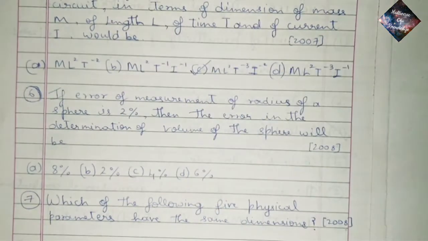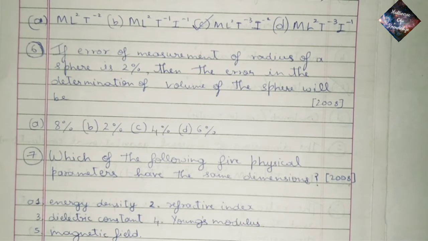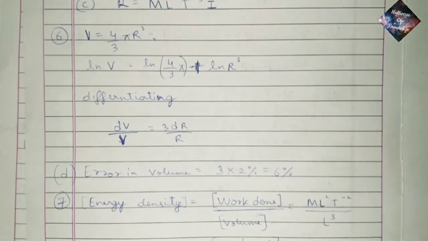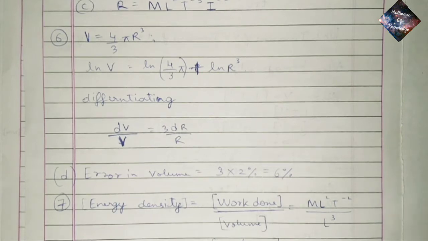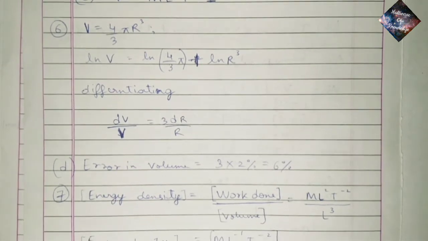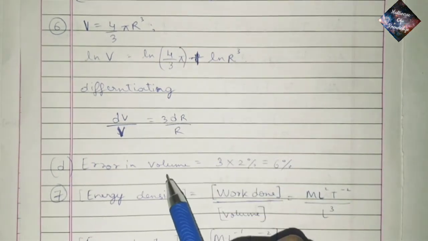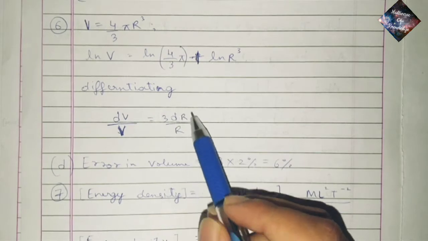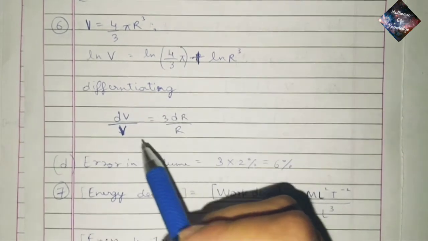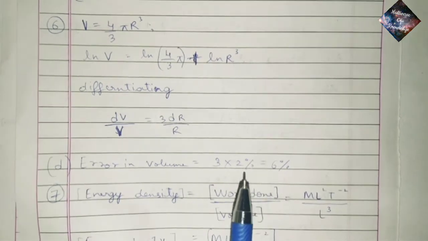Question 6. If error of measurement of radius of sphere is 2%, then the error in the determination of volume of this sphere will be. So here volume V is equal to 4 by 3 pi r cube, where volume is only dependent on the radius of the sphere. By applying natural log on both sides we get ln V is equal to ln 4 by 3 pi plus ln r cube, and by differentiating we get dV by V is equal to 3 dr by r, which means error in volume is equal to 3 into 2%. 2% is the error in determination of radius. So we multiply it by 3, we get the error in determination of volume, which is 6%, and it is option D.